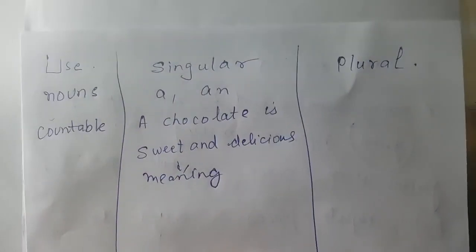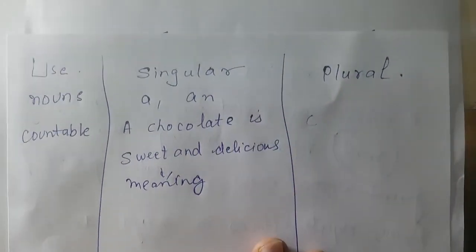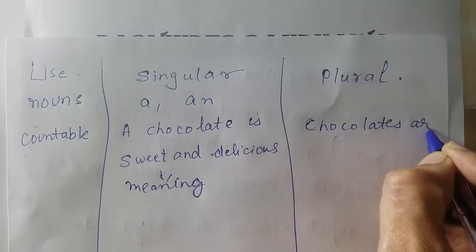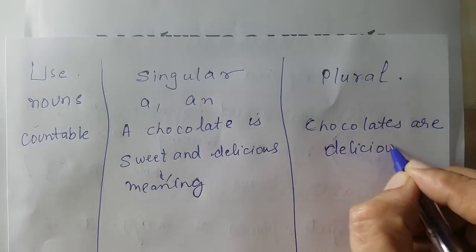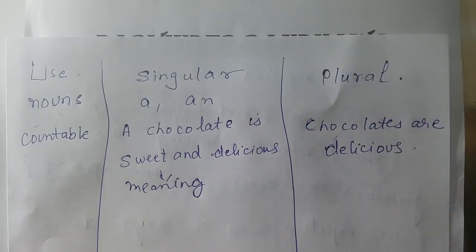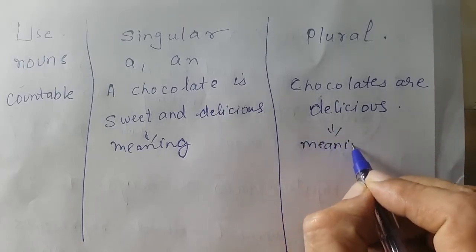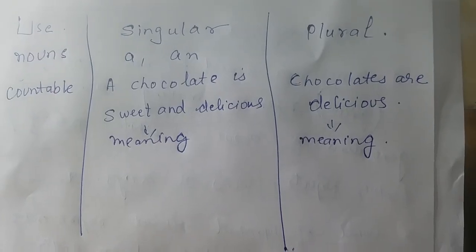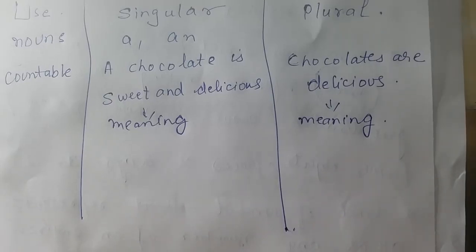What's the role of 'a' in IELTS? Chocolates are delicious. Right, let's go to the meaning of both things. There are two examples which are just in front of you. Now find the meaning.